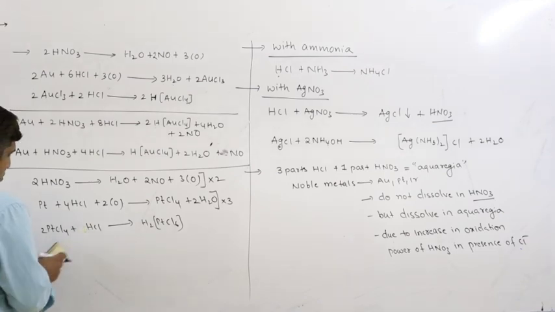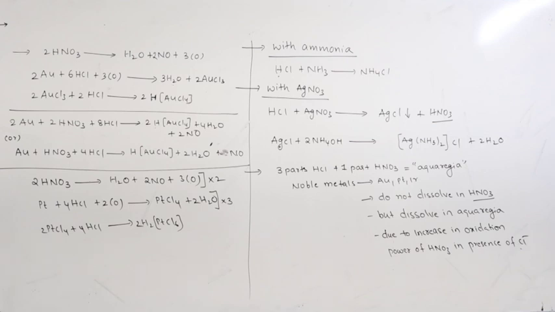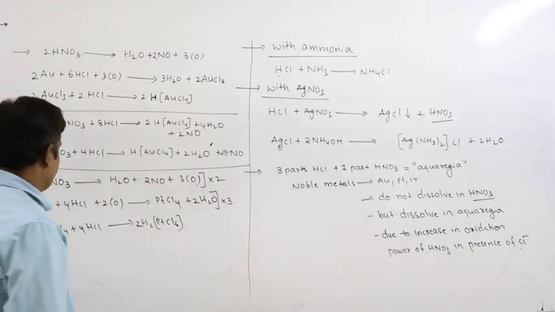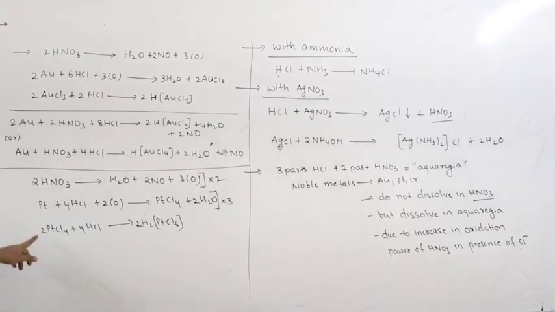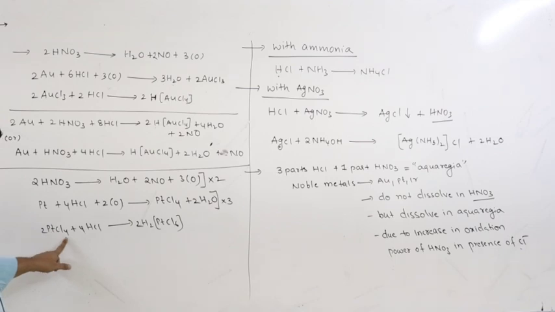So 2 into 4 chlorines, 4 plus 4, 8, plus 4, 2 platinums, 2 into 4 hydrogens, 8 plus 4, 12 chlorines, 2 into 6, 12 chlorines.